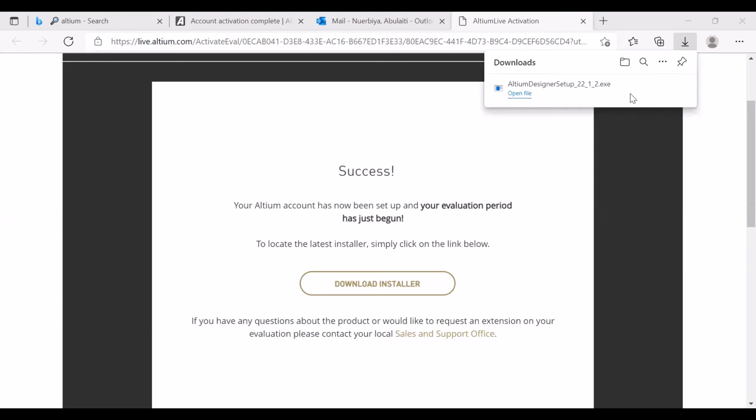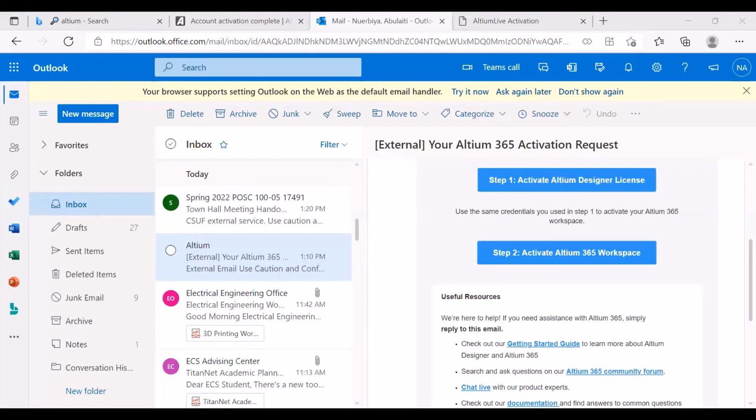And let it download. It'll take a while. It's a big file. So see you when it's downloaded. Once that's done, click on this Run Altium Designer and go ahead and hit Finish.